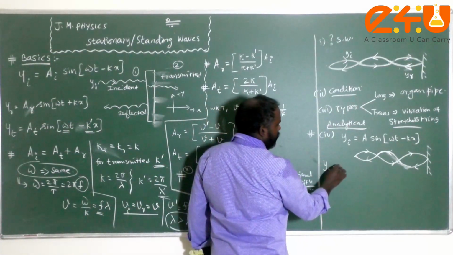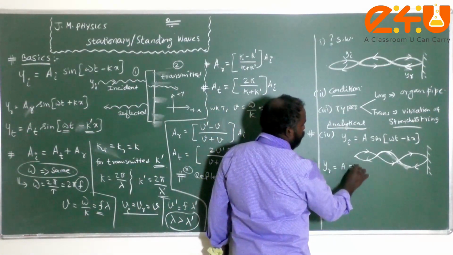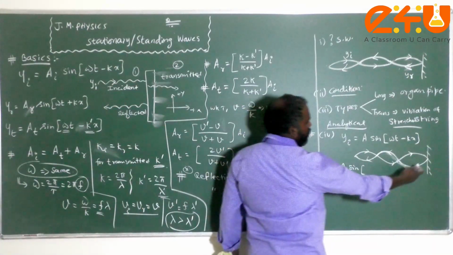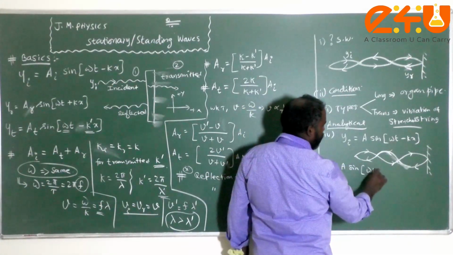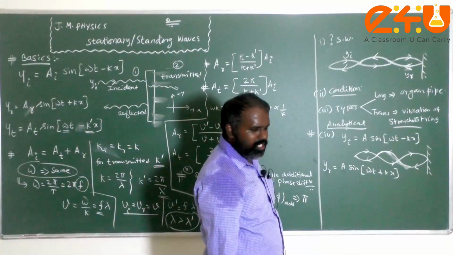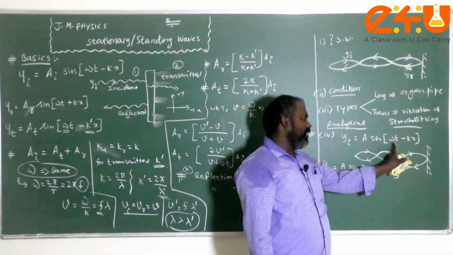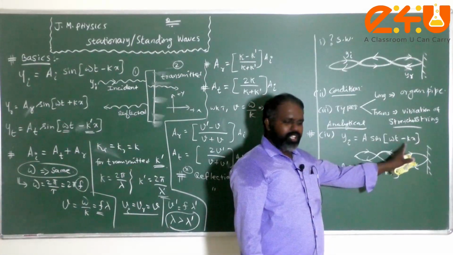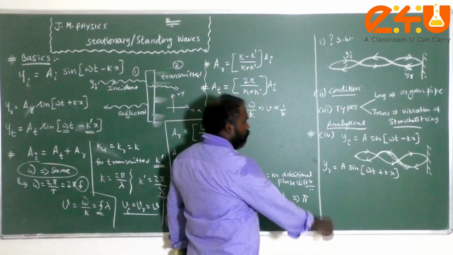Therefore, y reflection is equal to a sine of, just the direction gets opposite, therefore omega t plus kx. Either you can write this as kx minus omega t or omega t minus kx, no problem. So what is a standing wave?